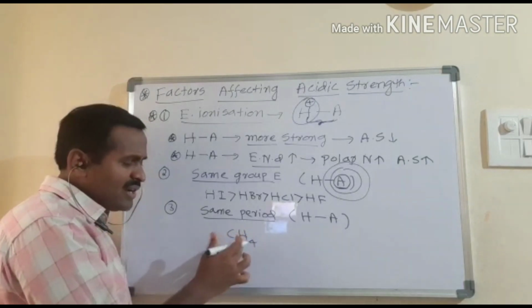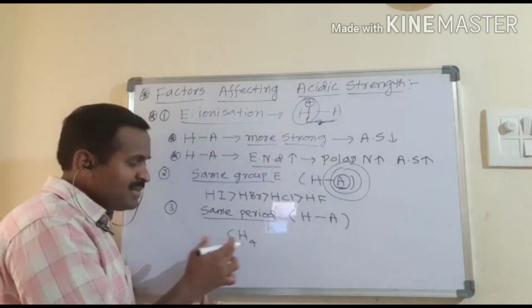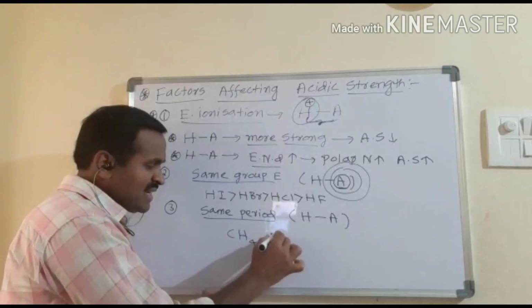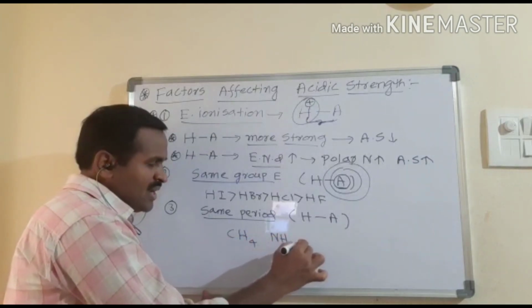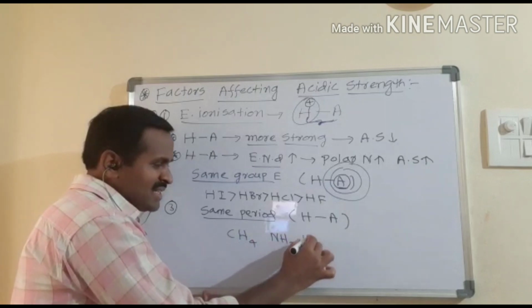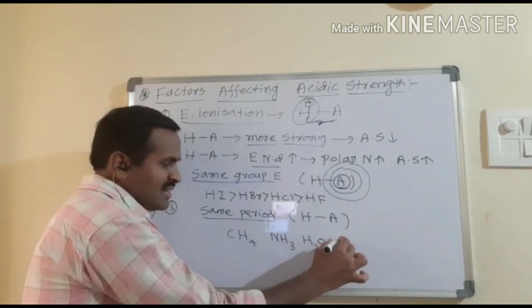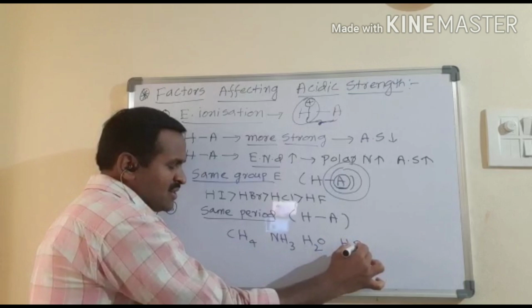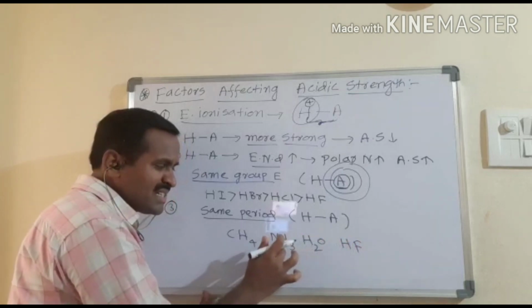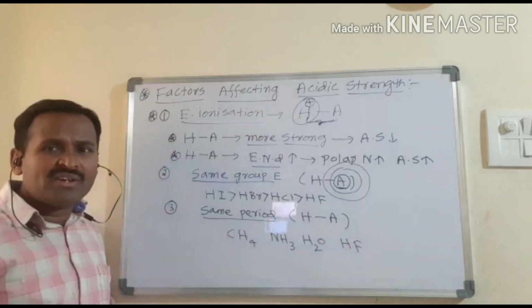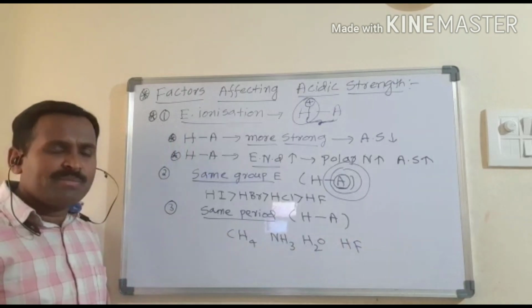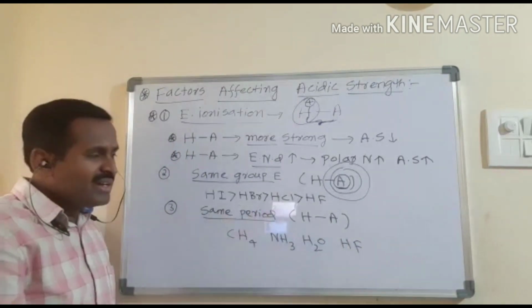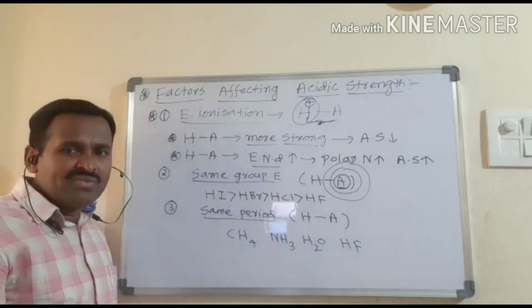CH4 is hydrogen combined with carbon, a second period element, the next one is NH3, then H2O, and the other one is HF. Fluorine, oxygen, nitrogen and carbon all belong to the second period in the periodic table.